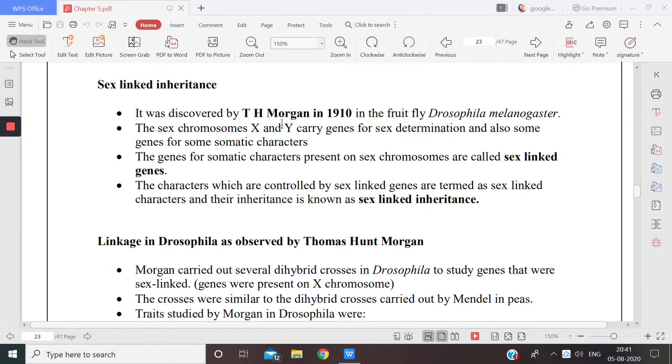If it is Y, then it's male. So this concept is clear, that sex chromosomes had the genes which were deciding their sex.